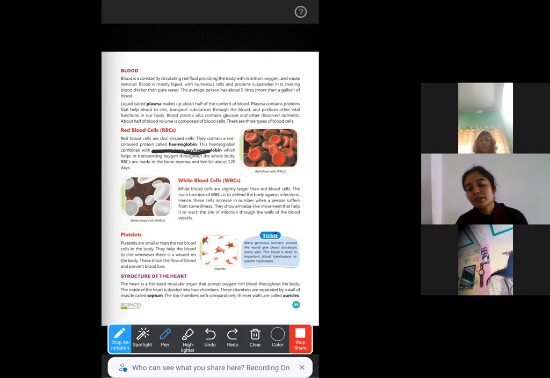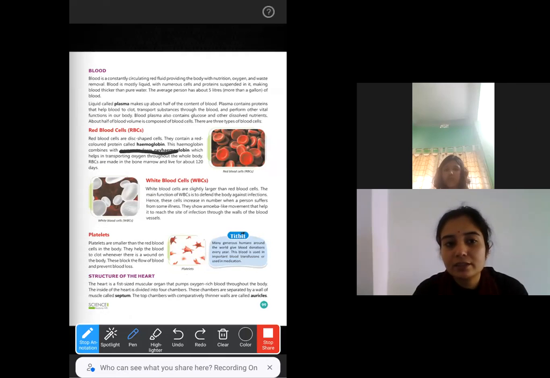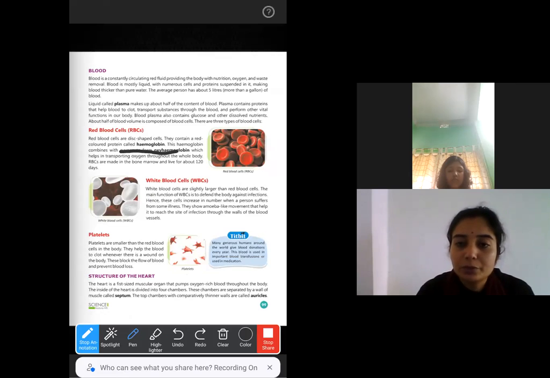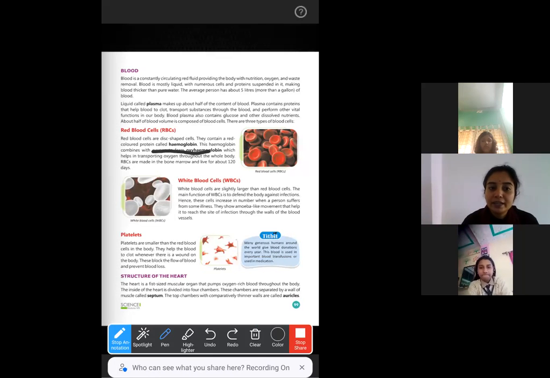Yes, inside the bones, that pigment, or we can also say, it is of semi-liquid structure or consistency. At the center of the bones, the bone marrow is present, and in this bone marrow, red blood cells are produced. Now, once a red blood cell is produced, how long will it live? It will live for 120 days. That means after 120 days, again new red blood cells will be produced by the bone marrow.